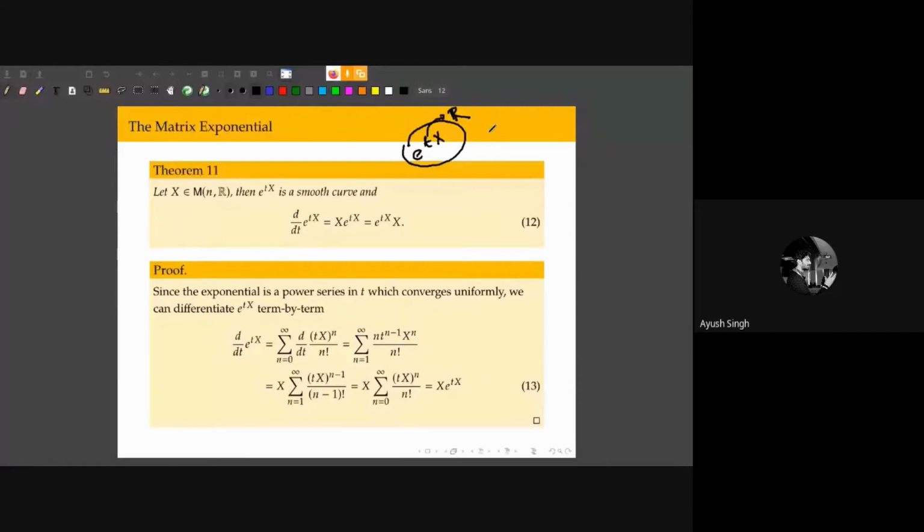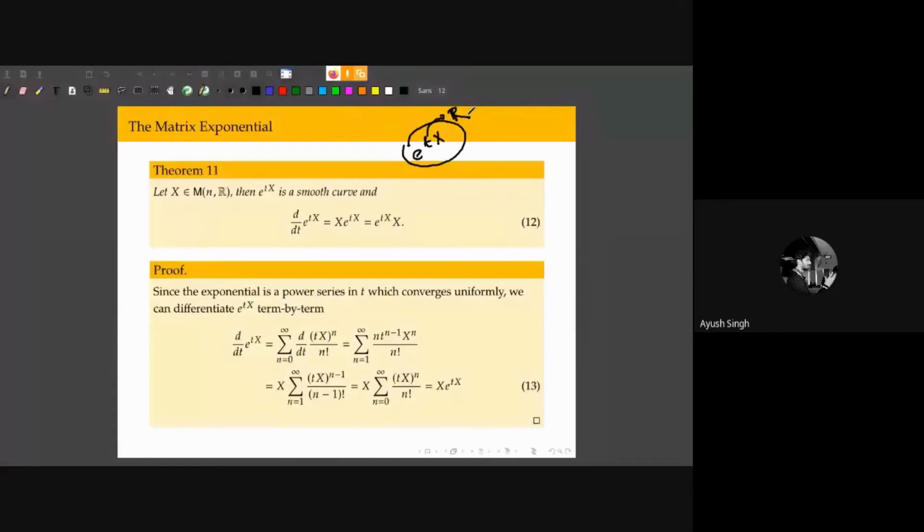In that sense it's a curve, because it's a smooth map between the real numbers and some manifold. And since it's a function of a real number, we can calculate the derivative, which I go into some detail here. And the derivative is this, right?